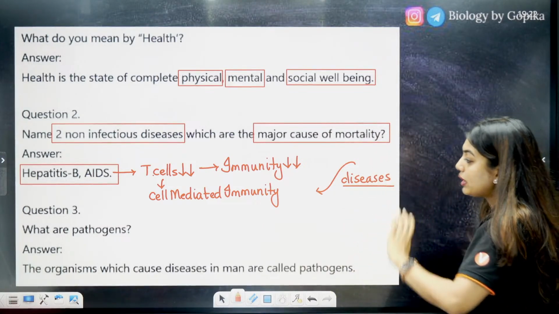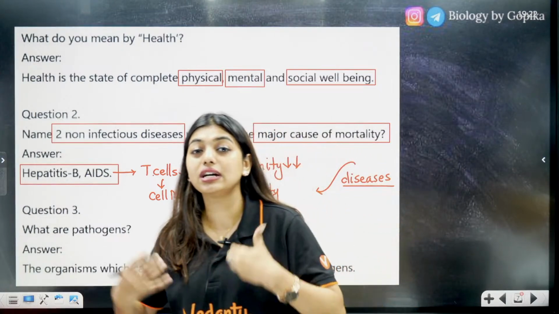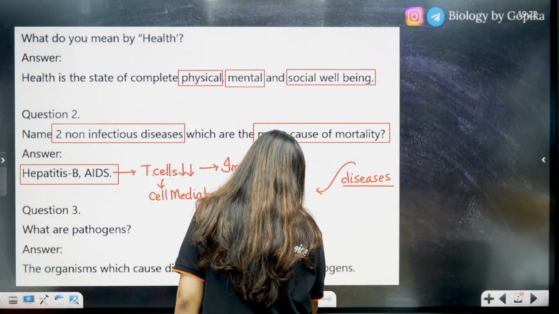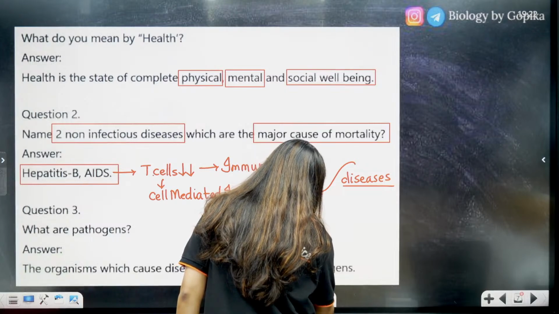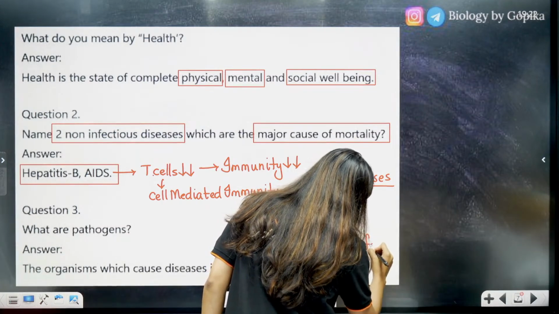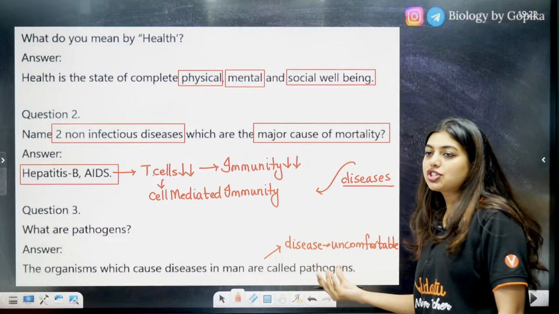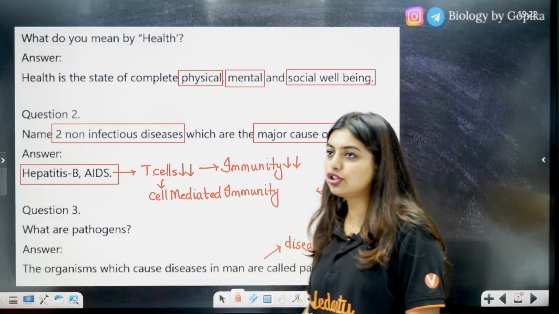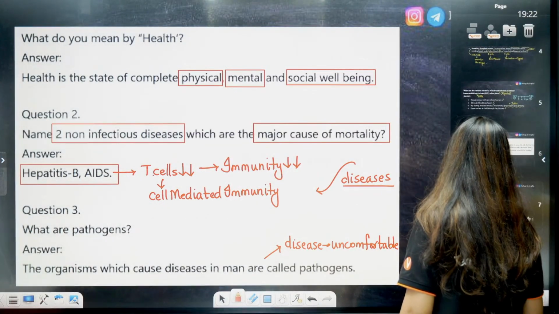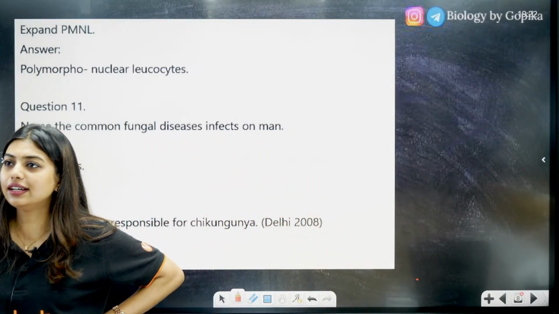Okay, yes. What are pathogens? All of you know, the organisms which have the ability to cause a disease are called pathogens, right? So students, disease means what? Disease means an uncomfortable situation, right? I am not at ease. Uncomfortable situation. So a pathogen is an organism that can cause a disease. Clear to all of you? Yes? Done. Can I get a thumbs up in the chat box? If all of you understood, then we will move forward. Yes, tell me. Clear? Click clear.